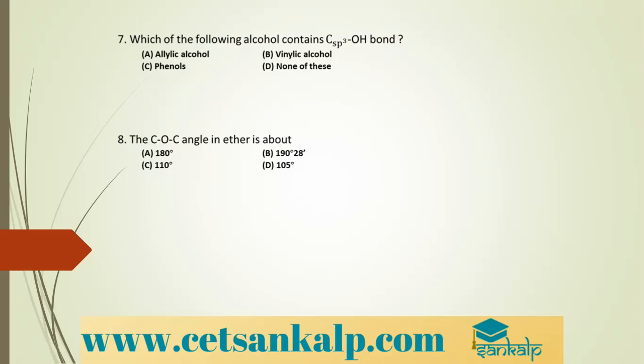In case of secondary alcohols, if you treat it with Lucas reagent, turbidity appears after 5 minutes, correct? In case of primary alcohols, when you treat it with Lucas reagent, turbidity doesn't appear at all.